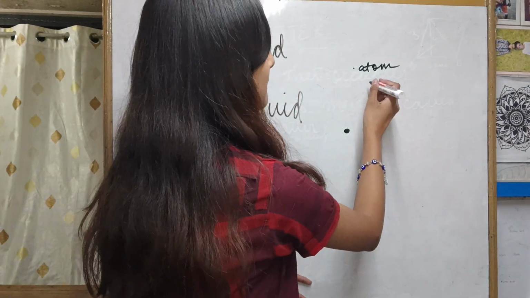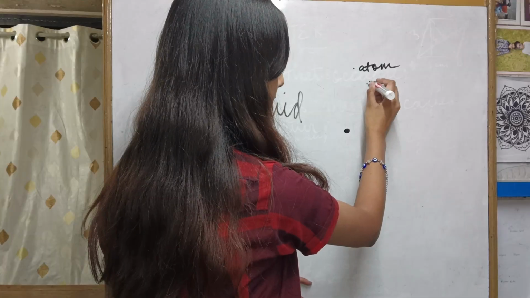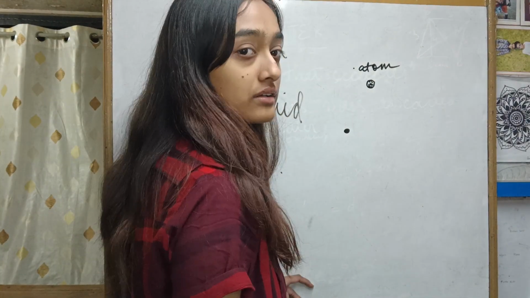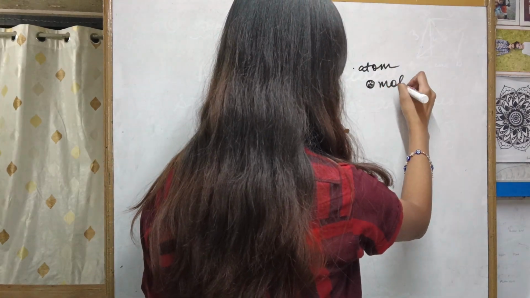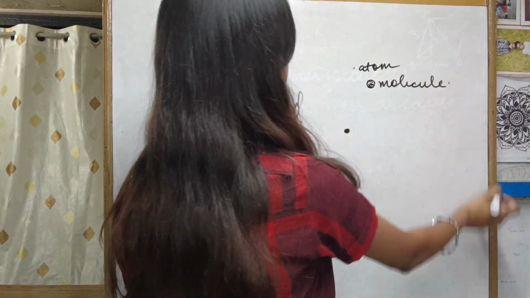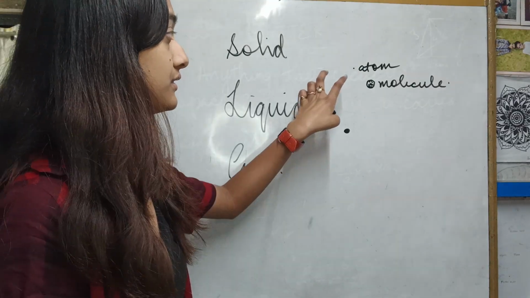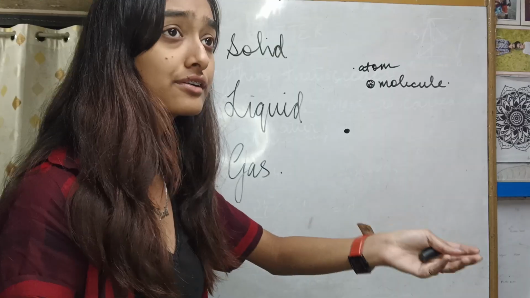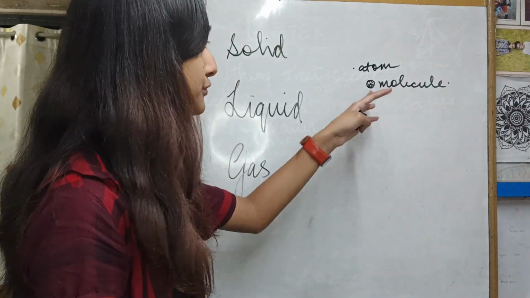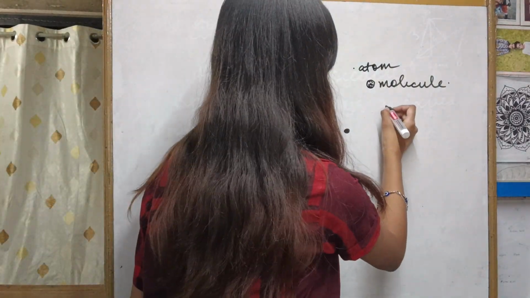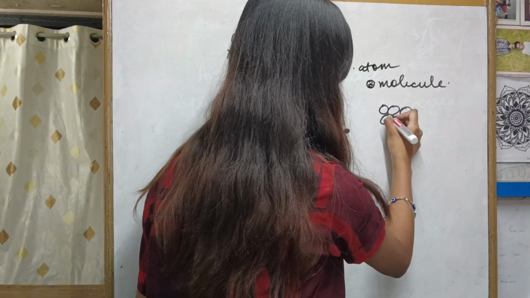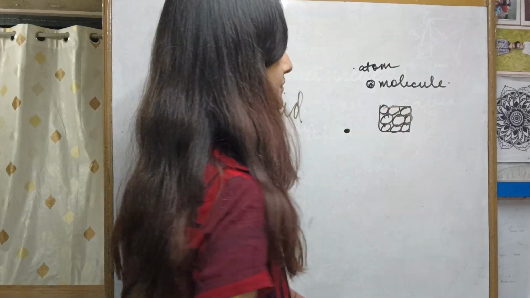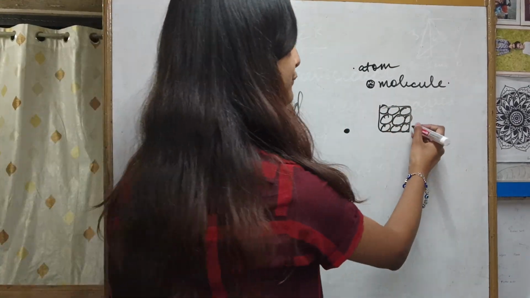Many atoms together, two or more atoms together, form a molecule, and many molecules together form a solid, liquid, or gas, form a matter.